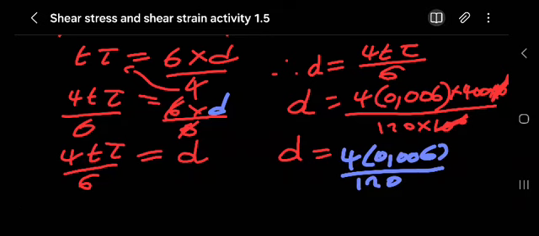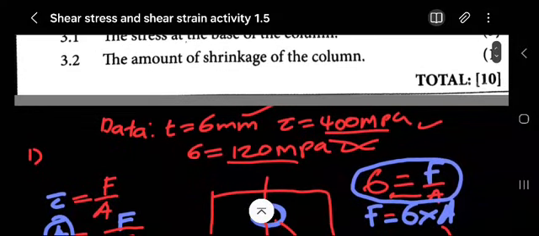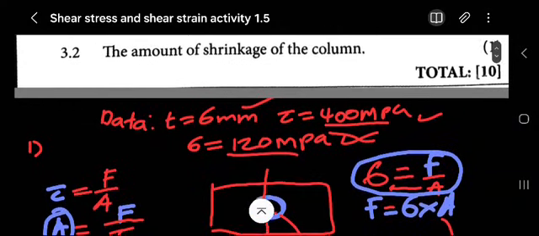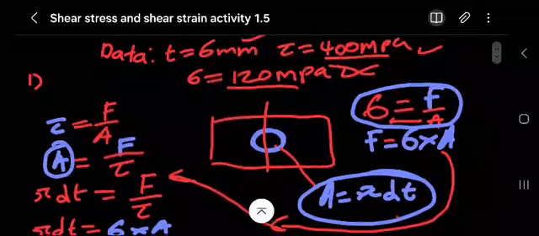Let me punch it into my calculator: 4 into 0.006, divided by 120. Or what have I done there? Let me check whether I manipulated my things.